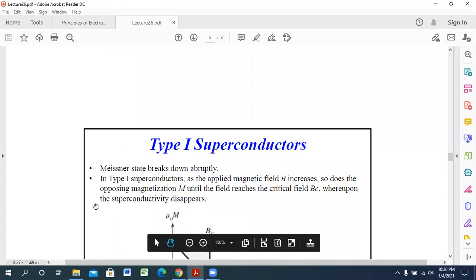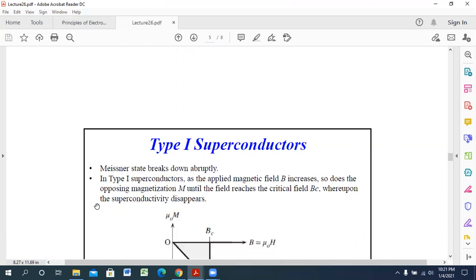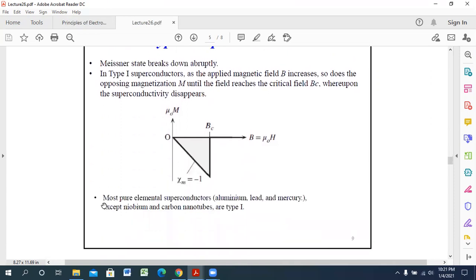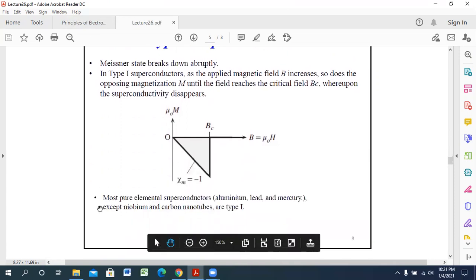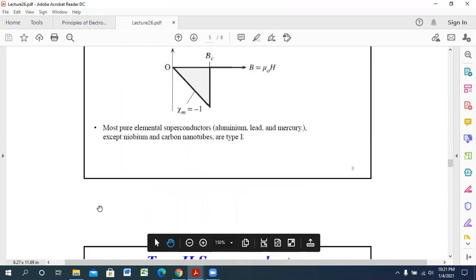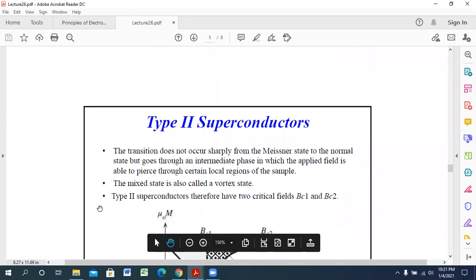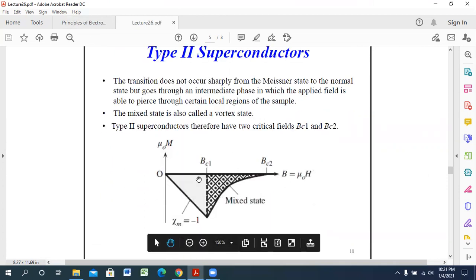Now there are another two types of superconductors. Number one is type 1 superconductors, and number two is type 2 superconductors. Actually, type 1 superconductor is a single material, and type 2 superconductor is a combination of different materials. So they have described type 1 superconductor, and after that there is a type 2 superconductor. This one has two critical magnetic fields, denoted by Bc1 and Bc2.